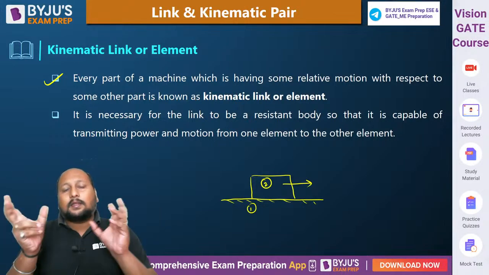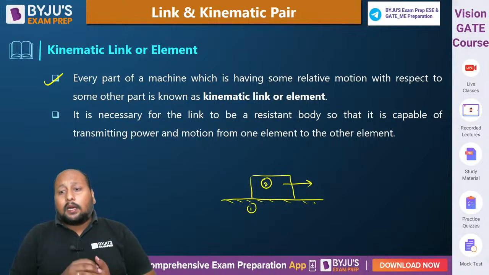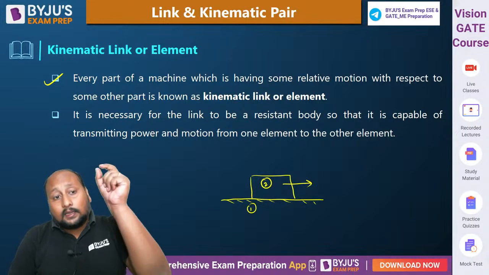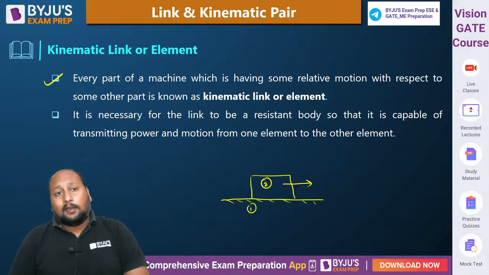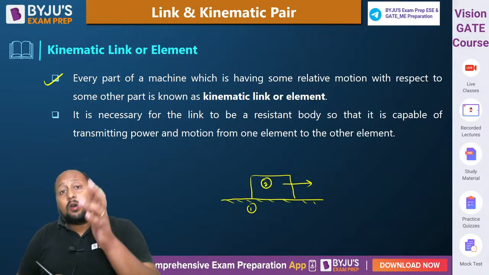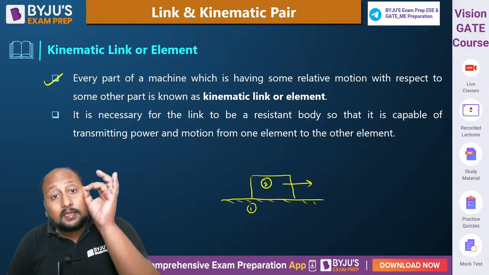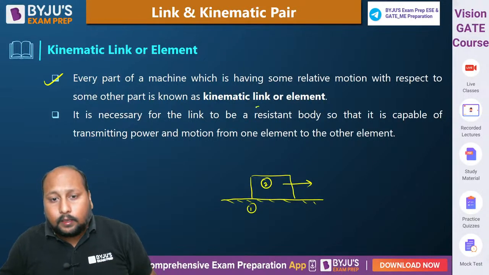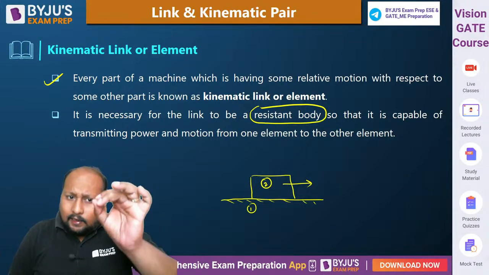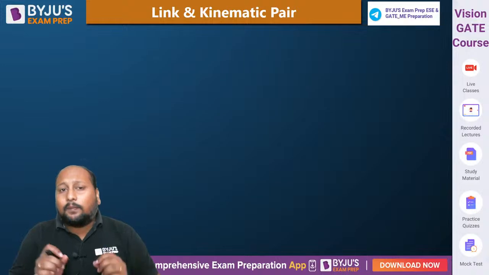So there will always be some kind of relative motion, and whenever relative motion is present, those different elements we call kinematic links. A very important statement: it is always necessary that a link must be a resistant body, so that it is capable of transmitting power from one element to another element. For understanding this, let us take one very basic example.